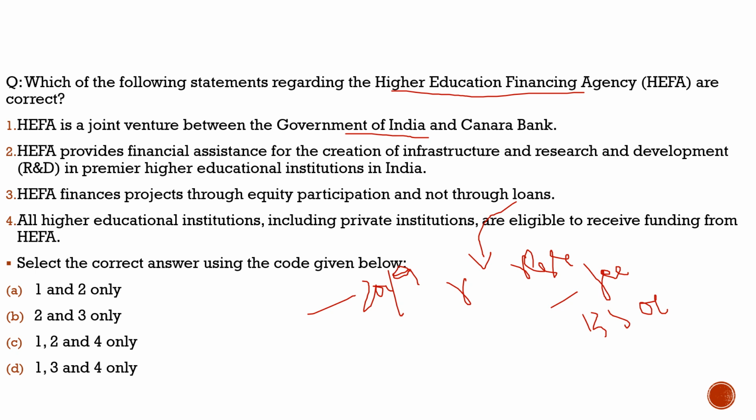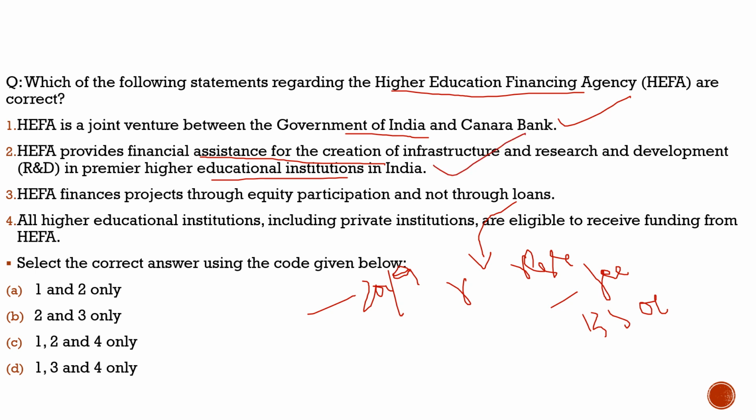Here the question says, which of the statements regarding the Higher Education Financing Agency, HEFA, are correct? First statement, HEFA is a joint venture between the Government of India and Canara Bank. 100% correct, nothing wrong with the statement. Second statement, HEFA provides financial assistance for creation of infrastructure and research and development in premier higher educational institutions in India. 100% correct, nothing wrong with the statement.